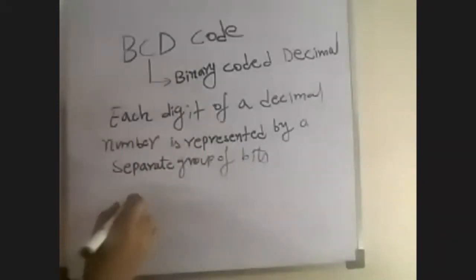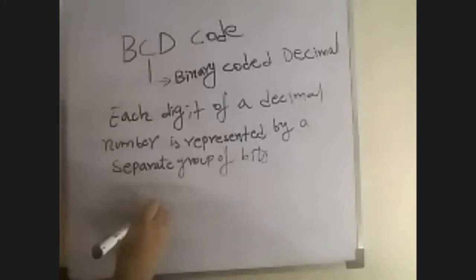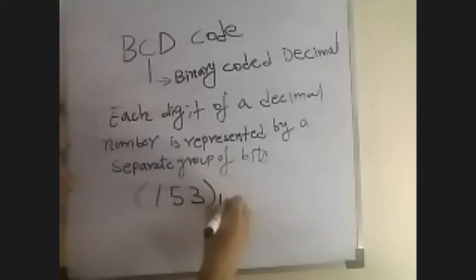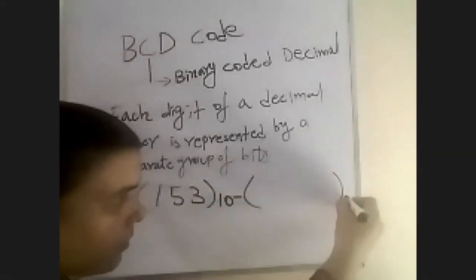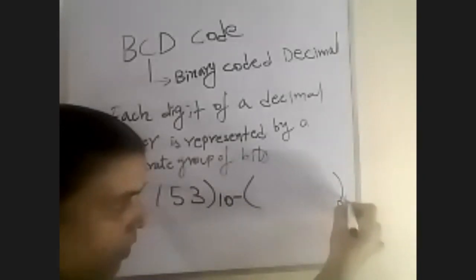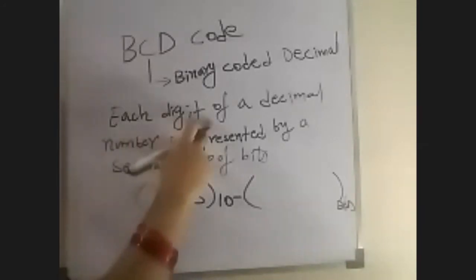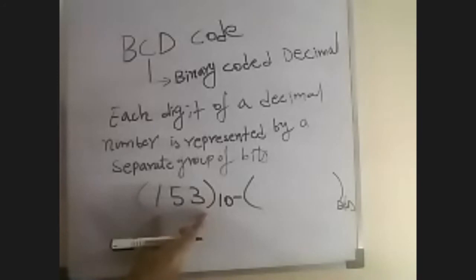Each digit of a decimal number is represented by a separate group of bits.